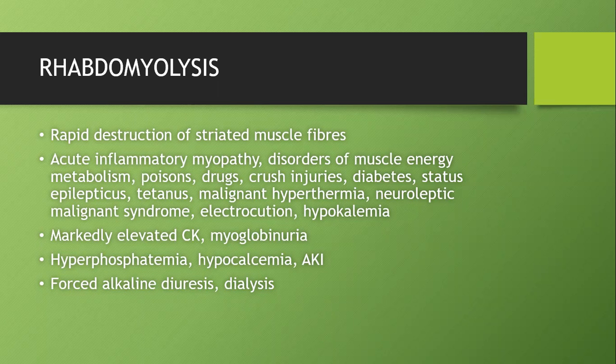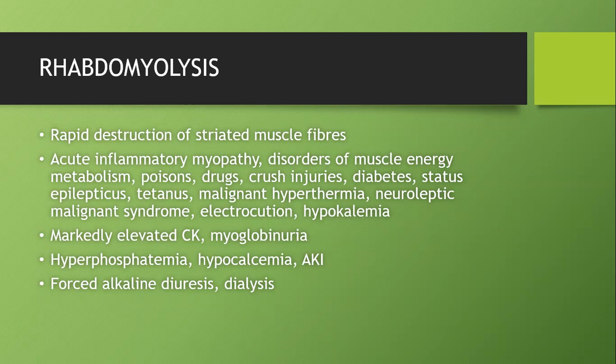Any condition causing excess muscle activation will cause this rapid destruction of striated muscle fibers, releasing more CK and more myoglobin into the blood. That's the investigation: rapidly, markedly elevated CK and myoglobinuria. Understanding this is important because excess myoglobin will deposit in the kidney and cause pigment deposition, AKI. The catch here is to identify rhabdomyolysis before the patient develops AKI, because before AKI, there's a specific treatment called diuresis or forced alkaline diuresis.